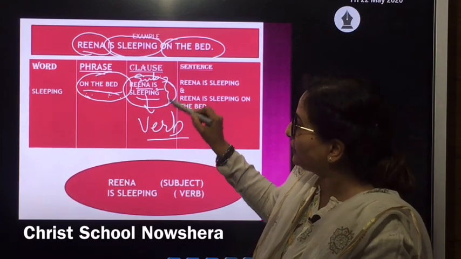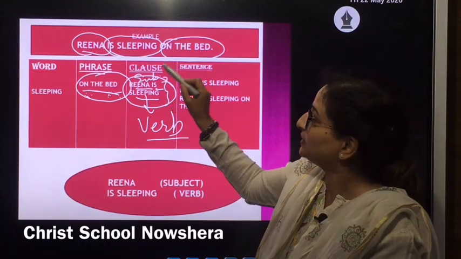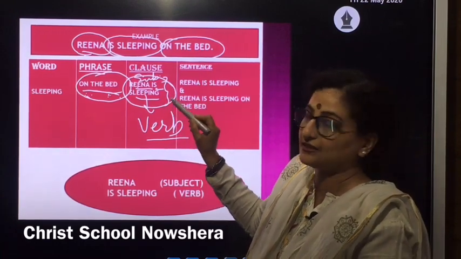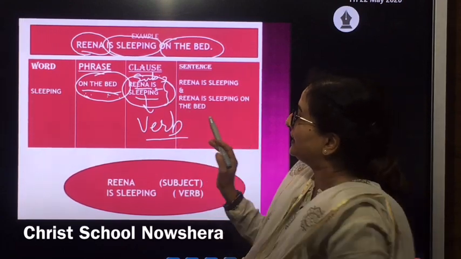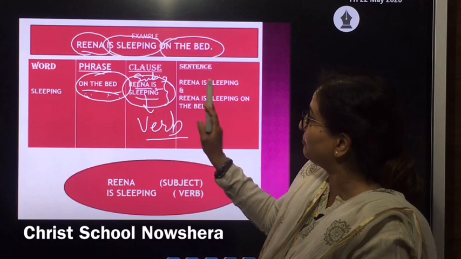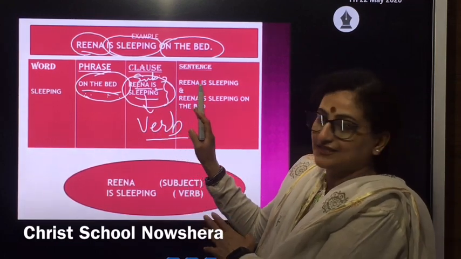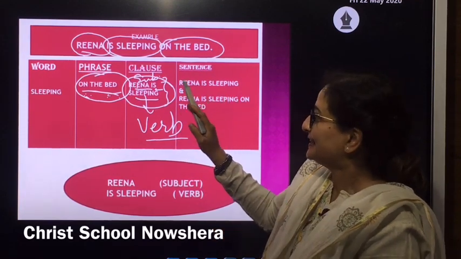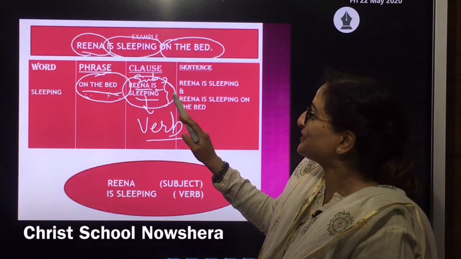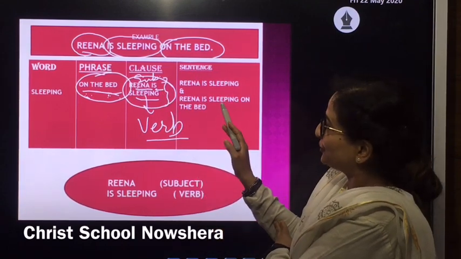If any one of these is missing, we can't term a group of words as a clause. A sentence, on the other hand, although it resembles a clause, what is the main difference between a sentence and a clause is that a clause is also a group of words, but a sentence is also a group of words.